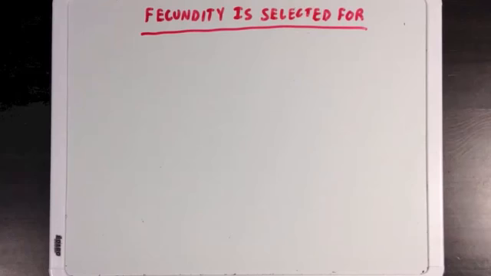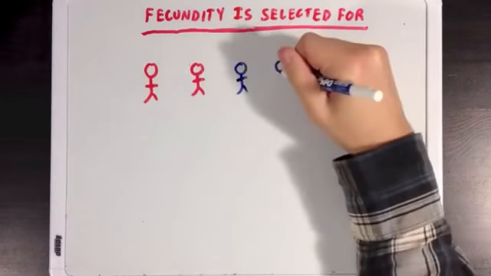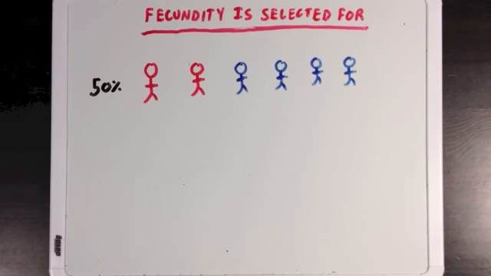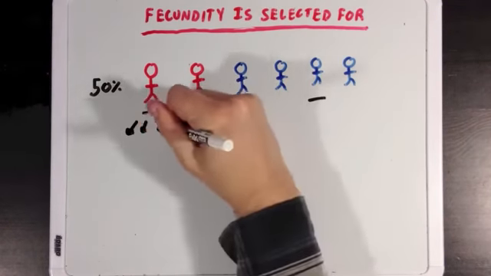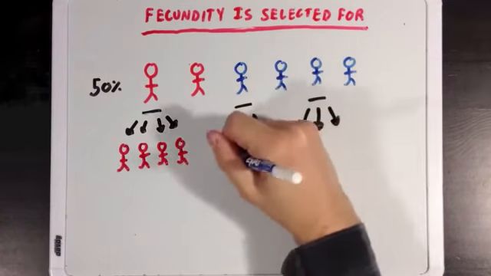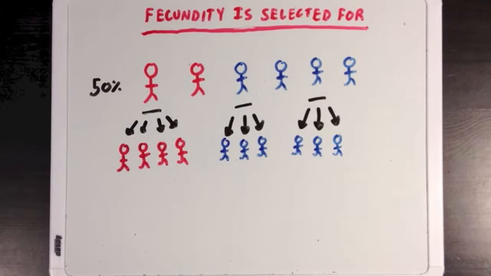Now, fecundity is directly related to natural selection, because like any other special trait, high fecundity is selected for. So let's look at an example. Let's say we have a population of 6 people, 2 of which are red and 4 of which are blue. Now, the red and the blue people have the same chance of surviving to an age where they can reproduce, which is 50%. And what this means is that 1 of our red people will survive to an age where they can reproduce, and 2 of our blue people will survive. But the difference between the two is that the red people who survive will each be able to produce 4 offspring, whereas the blue people who survive will only be able to produce 3 each.